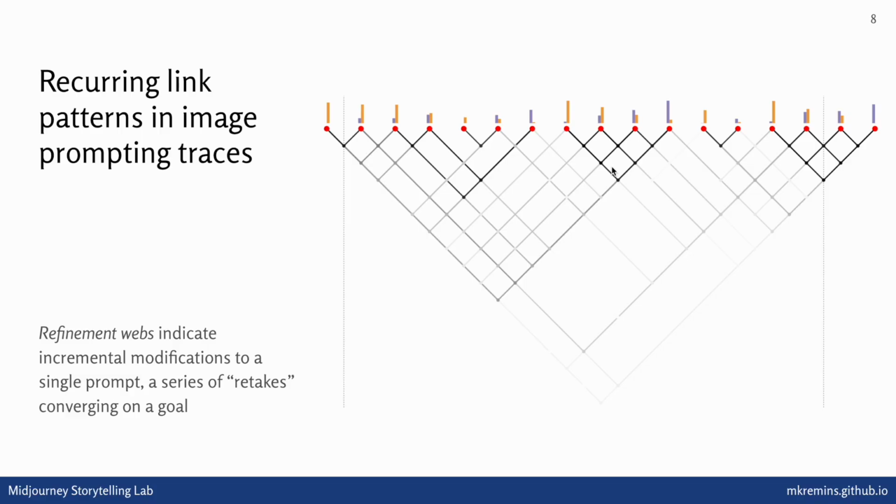And this typically in practice tends to indicate the user converging on a narrower and narrower goal as they proceed from the beginning to the end of this web. They might have a prompt that they're very gradually modifying, making smaller and smaller tweaks to, in order to converge on an idea that they're sure they want to see an image of. And you see these strong networks of association between moves that are intended to get them closer and closer to the goal they have in their head.